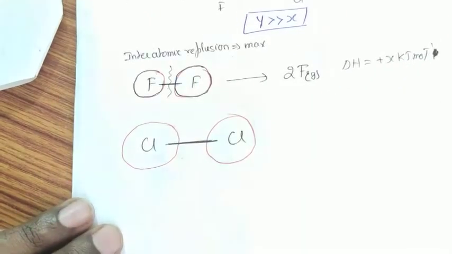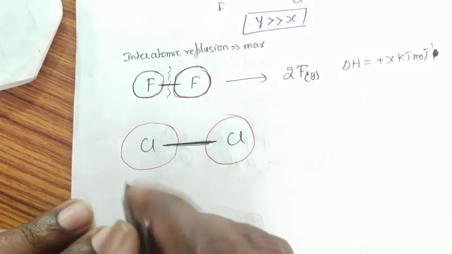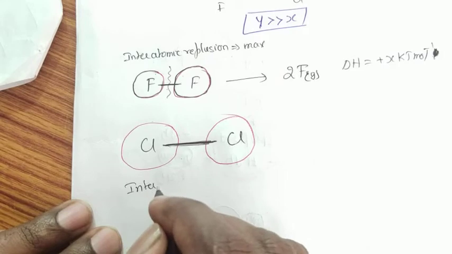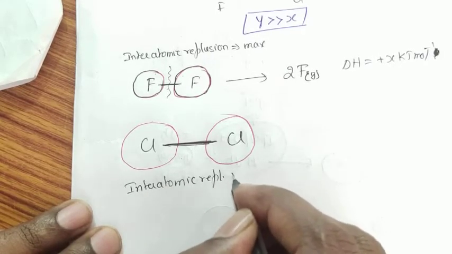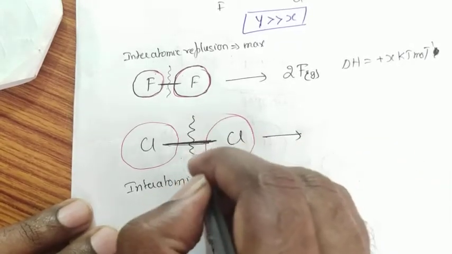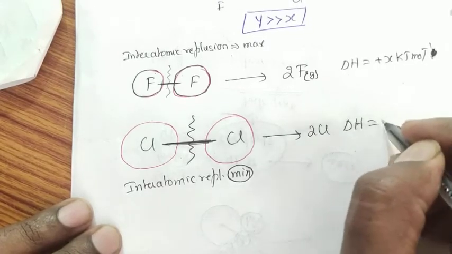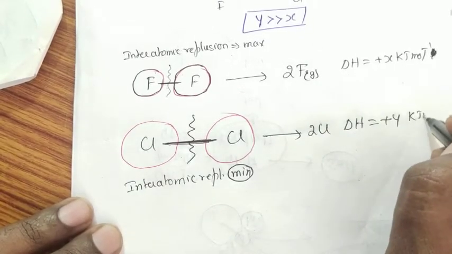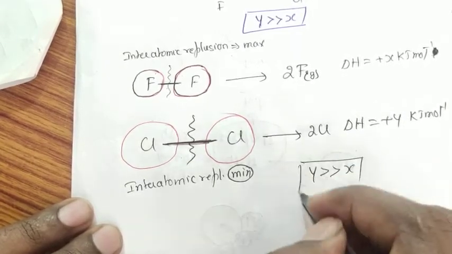But in case of chlorine, due to larger atomic radius and larger bond length, interatomic repulsion will be minimum. Therefore, it requires more amount of heat energy to break the bond. Therefore, the bond dissociation value of chlorine is greater than that of fluorine. That's all.